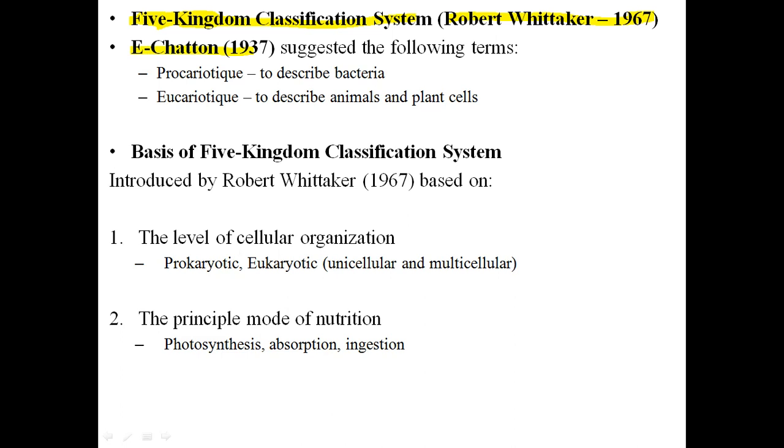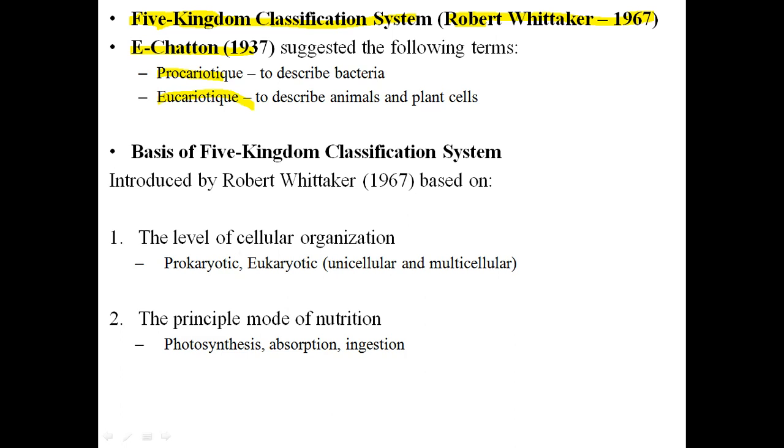But remember, Echeton did not give this five kingdom classification. It was in fact Robert Whittaker, 1967. What was the contribution of Echeton? Echeton's contribution is that they described bacteria under the term prokaryotic, and they described animals and plants under the term eukaryotic.